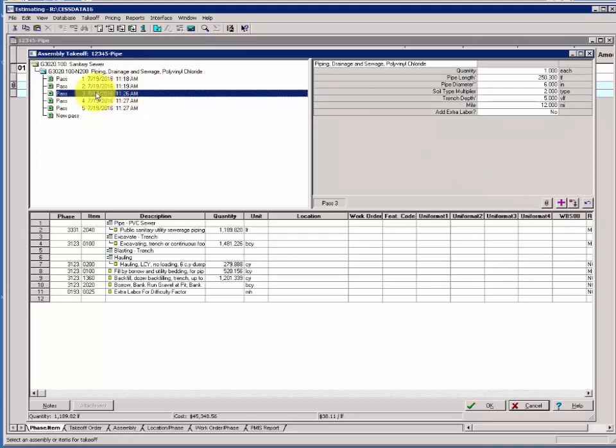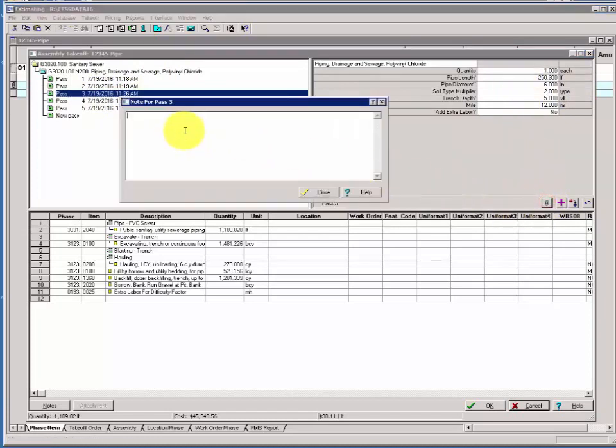Return and click on pass 3. Again, note that the assembly variables return to the values for pass 3. Click Pass Notes and enter, however you wish, your stations. Highlight 39 plus 70.02 plus. Update the note to read sheet 8, STA 42 plus 03.12 to STA 44 plus 53.42. Highlight the note to copy, then press OK.